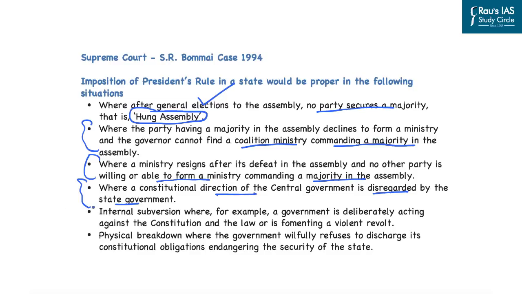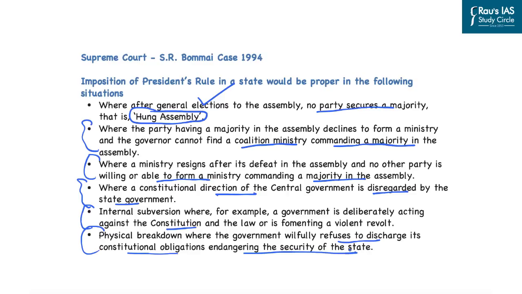Also, in case of internal subversion, where a government is deliberately acting against the constitution and the law, this is a situation which can be considered as failure of constitutional machinery. And also physical breakdown, where the government willfully refuses to discharge its constitutional obligations, endangering the security of the state. So these are some cases of proper application of president's rule in a state.